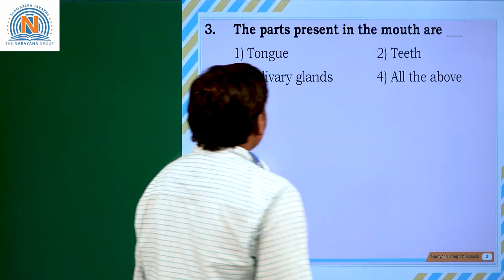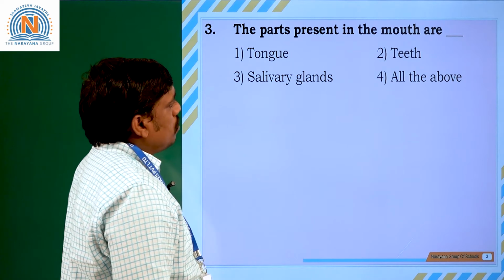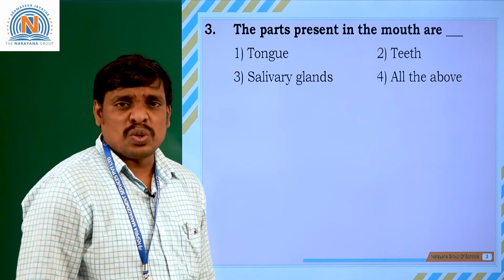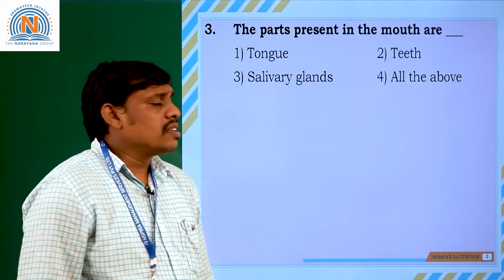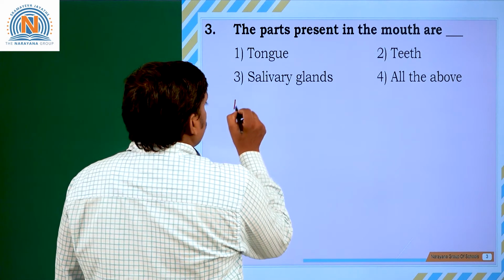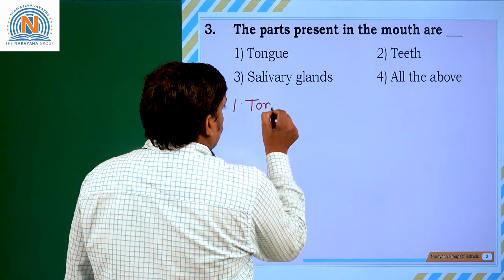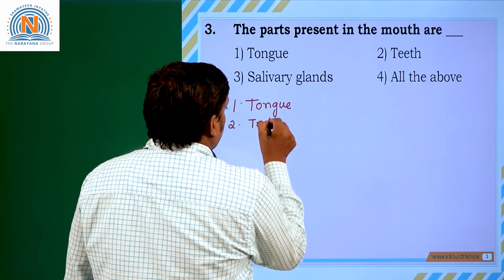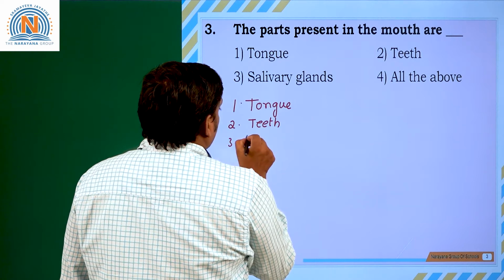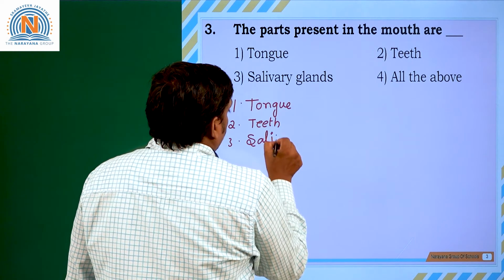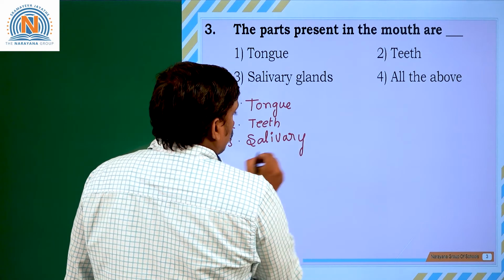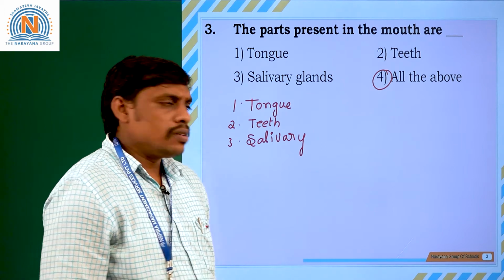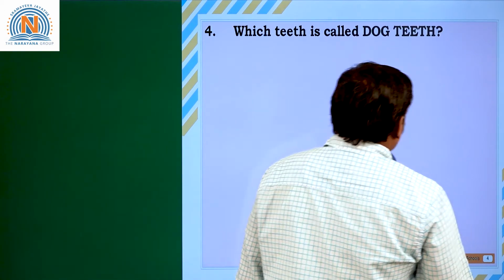Going to the third question. The parts present in the mouth are, as I said in the first question itself, various parts. The various parts are like the tongue, which is a major part, the teeth, which is a major part, and the salivary glands, which is a major part. So, the correct answer is all of the above. The fourth option is the correct one. So, going for the next question.